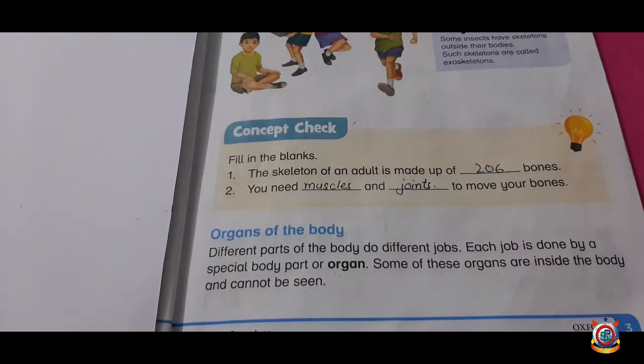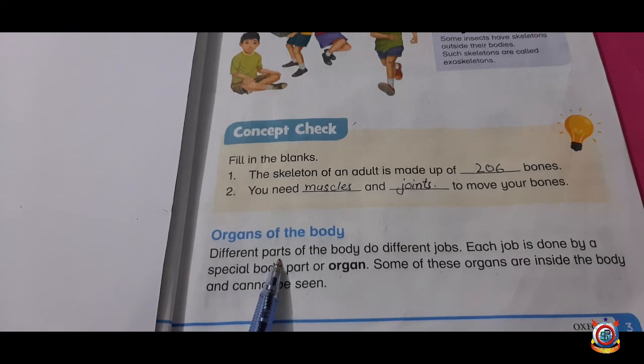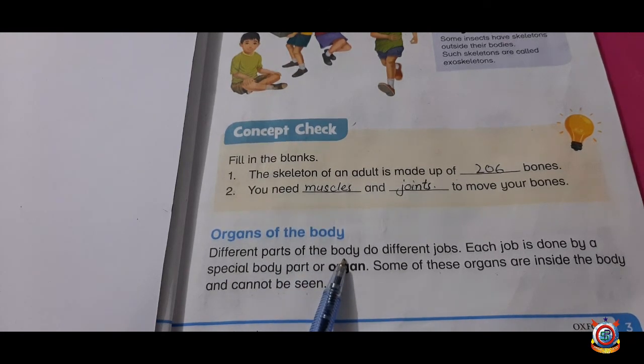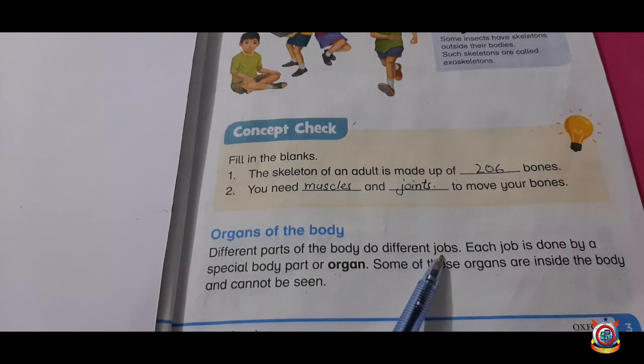Now let's start our reading. Organs of the body. Different parts of the body do different jobs. Students, in our daily routine we do different jobs. For example, walking, jumping, lift something or do reading, etc. So we use different body parts.